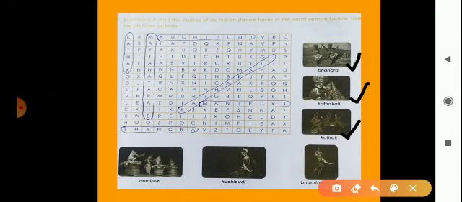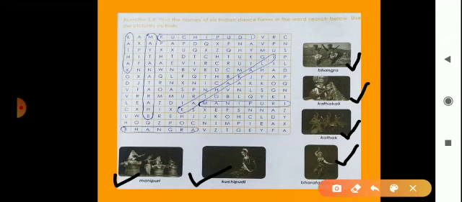Now here Bharatnatyam, then Kuchipudi, and here Manipuri. So you should find these dances in this picture. So there are many letters here. So you have to circle these dances.